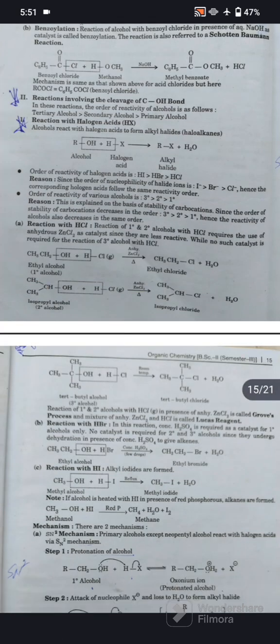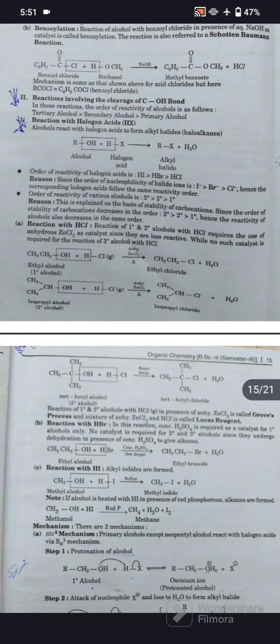And tertiary alcohol, tertiary butyl alcohol, reacts with HCl simply at room temperature to form tertiary butyl chloride. Reaction of primary and secondary alcohol with HCl in presence of anhydrous ZnCl2 is called Groove process, and the mixture of anhydrous ZnCl2 and HCl is called Lucas reagent.